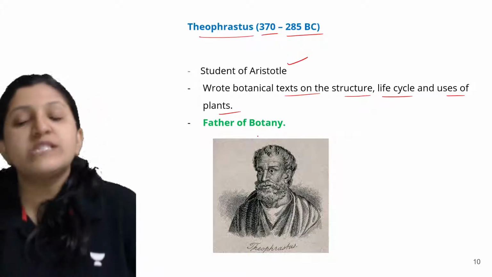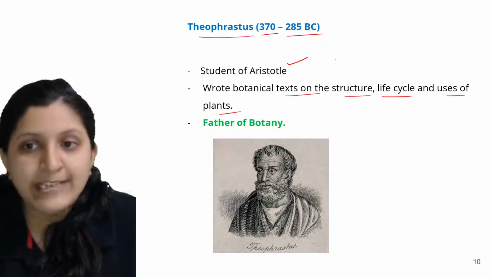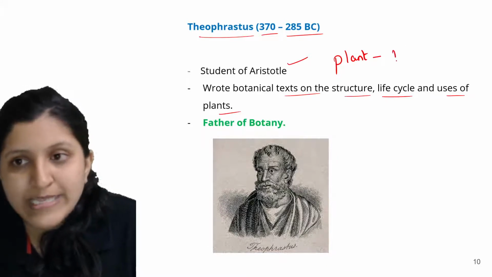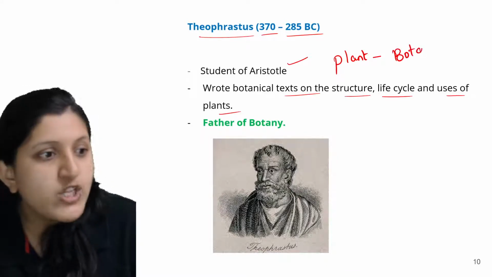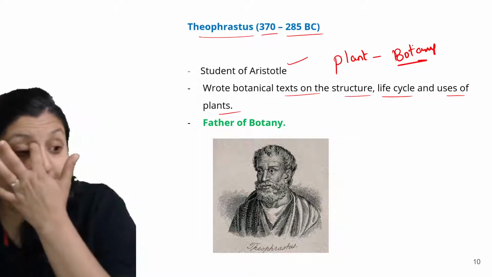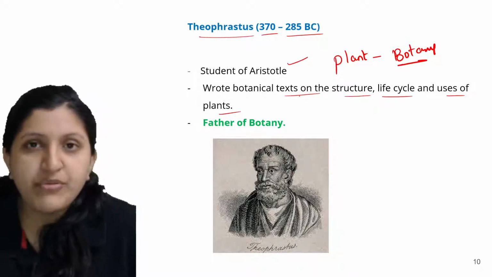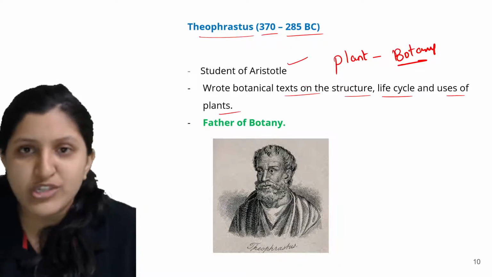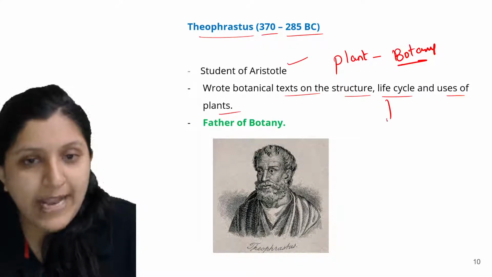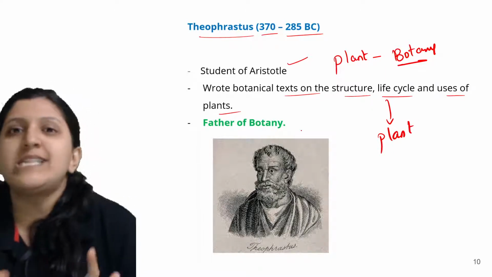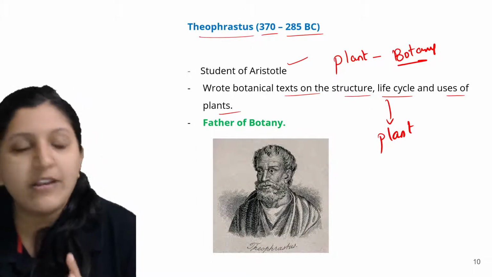That means he was mainly studying plants. Plant study is basically botany. When plants are studied, we call that botany. So after a lot of extensive research on different plants, the life cycle of a plant was understood. Not just observation was done; the writing was done too.